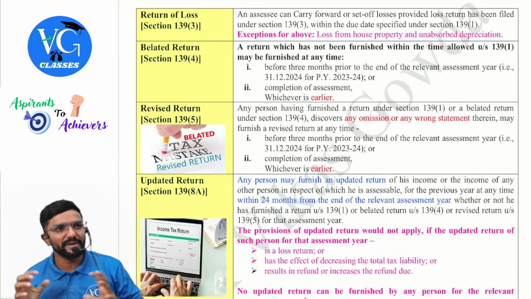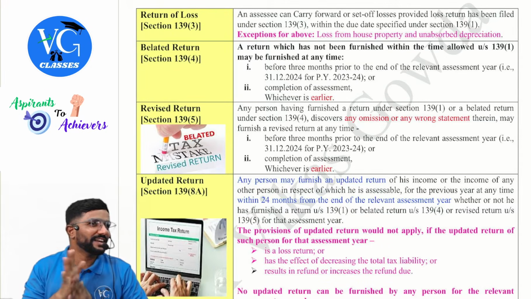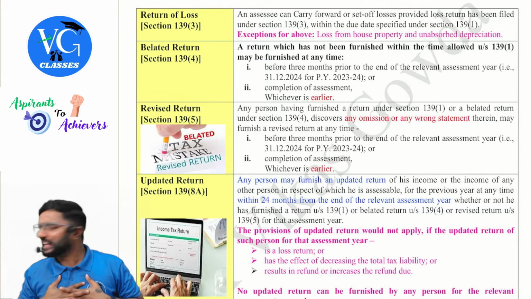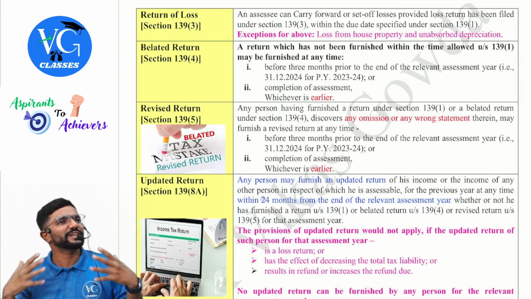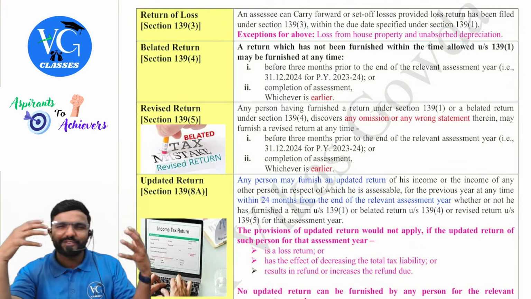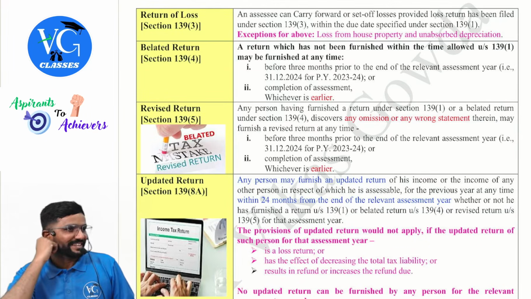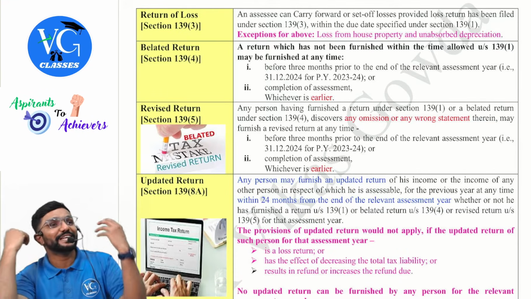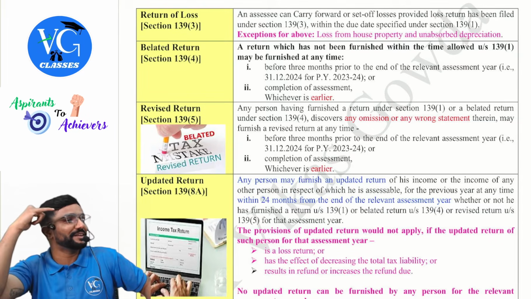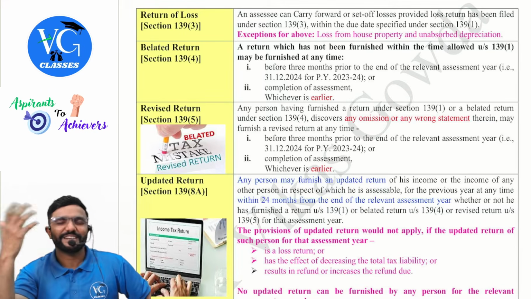Okay, so next, belated return. Section 139, subsection 4. Now, your friend's birthday was there, a very close friend, from college and school. Sir, I cannot live without her, without him, sir. We are very close friends, sir. But now you got busy with CA. You tend to miss few things. So you missed his or her birthday wish. Next day you saw social media. He has celebrated with new friends. You remembered. Now you called and told, Macha, belated happy birthday. He or she also knows that you are busy and accepted it.